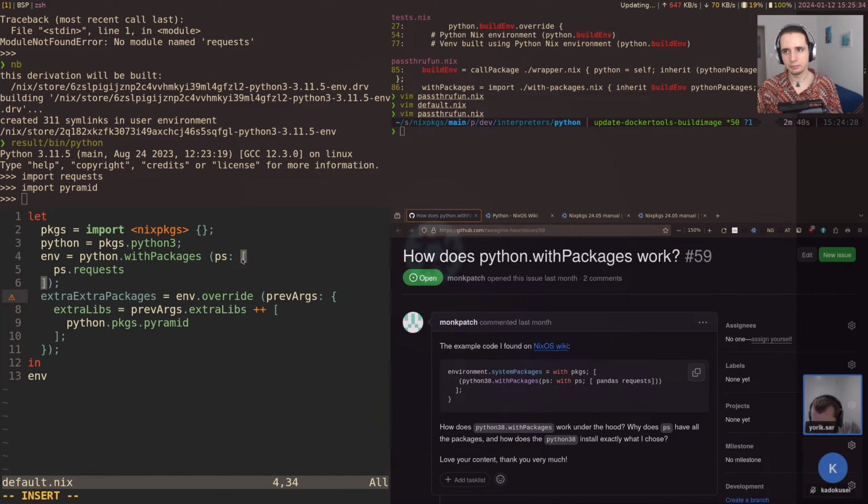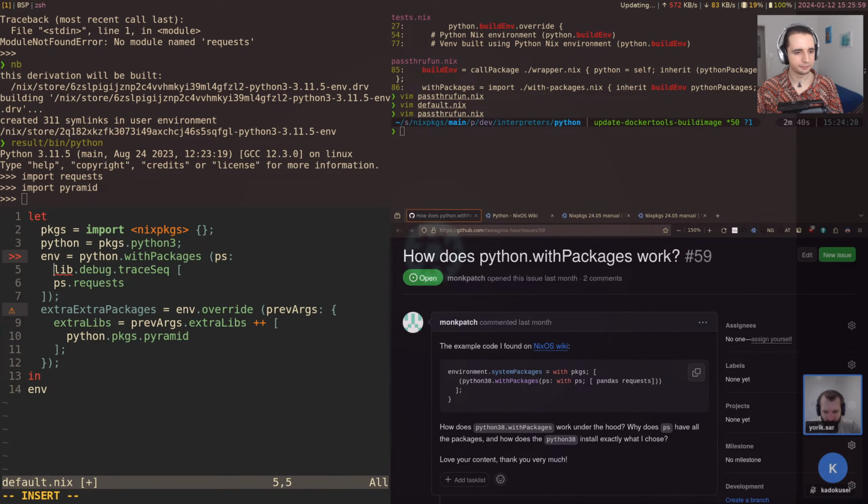And so maybe a good way to do that would be lib.debug, so we want to trace it. We don't want traceVal. traceVal returns the same thing that we trace. So we actually want the traceSeq variant, which traces something and then returns the second argument.